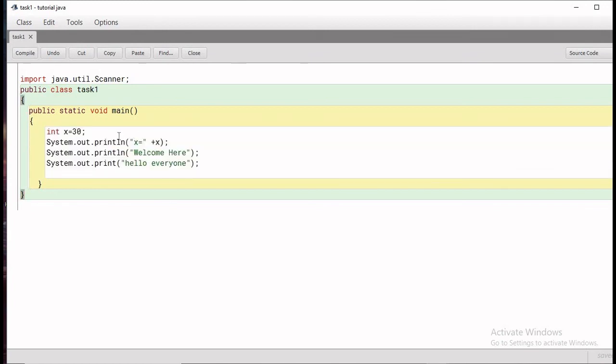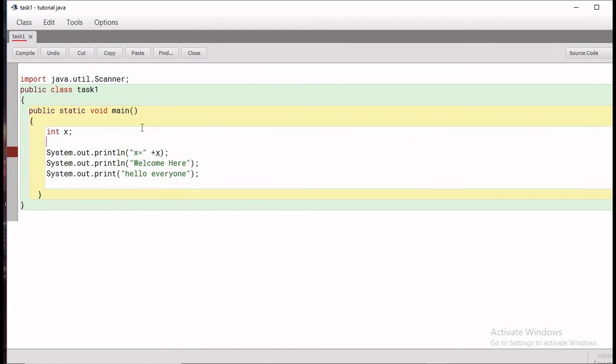Now we go to the Scanner class. Suppose you want to take input from the user, you don't want to initialize the value, and you just want to take input from the user. Then what you have to do is create an object of the Scanner class as new Scanner, and System.in, like this.